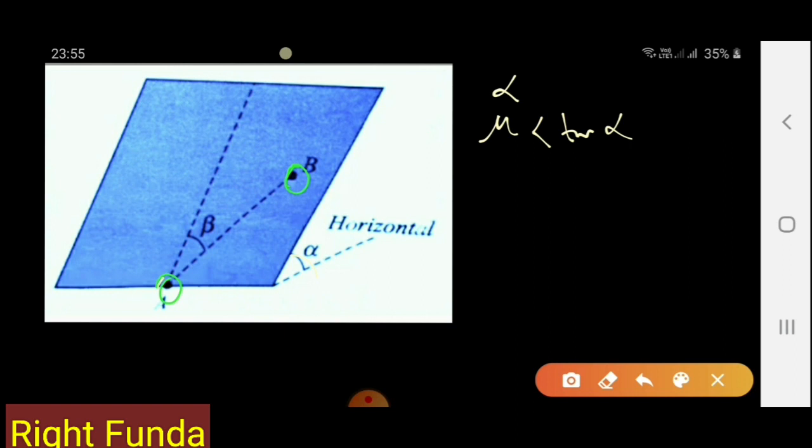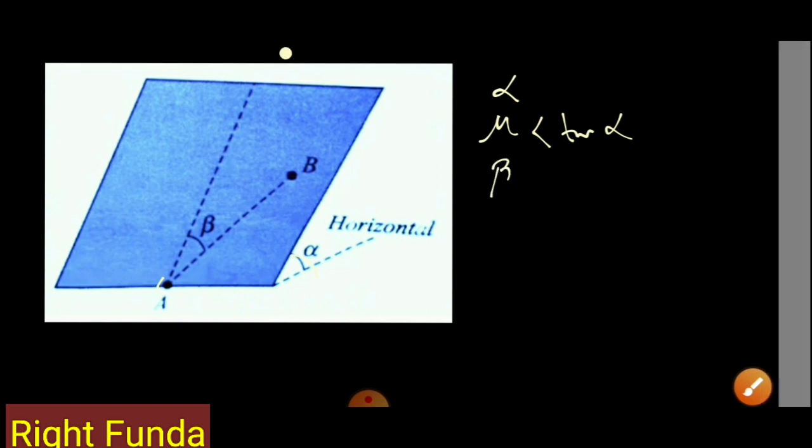And this charged particle is put in such a way that this is the line of greatest slope, parallel to the inclined plane. In this line you put, and this angle is equal to beta. When you put a charged particle, it remains in equilibrium. So alpha, beta and mu are given to us, and from these we have to find the condition between these three given quantities, so that for what maximum value of beta it is possible that the particle will not slide down. The particle will remain in equilibrium.